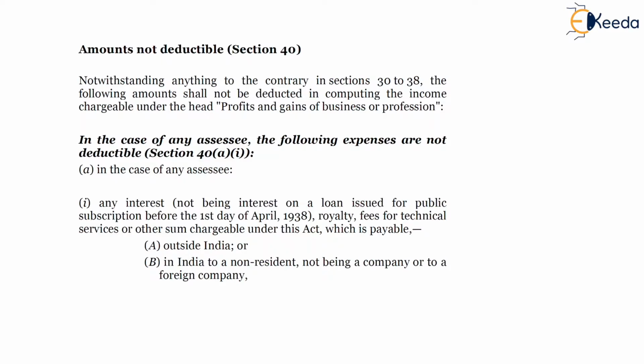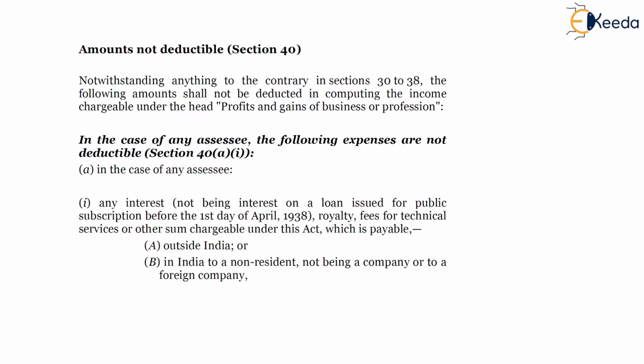Meaning, there is a correction over here. I will repeat it again: if taxes are deducted in the previous year and paid in the succeeding previous year but before the due date of filing return of income, then in such cases expenditure deduction will be allowed in the relevant previous year.